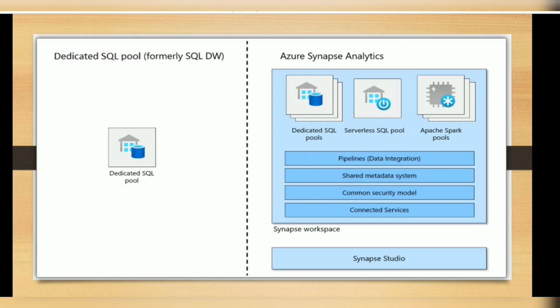That combination of multiple things is provided in one product called Synapse Analytics, an end-to-end solution for your analytics project. The dedicated SQL pool is only a SQL data warehouse, and then you again need Databricks and ADF to do an end-to-end data engineering project. The combination of the same things is given under another product name, Synapse Analytics.